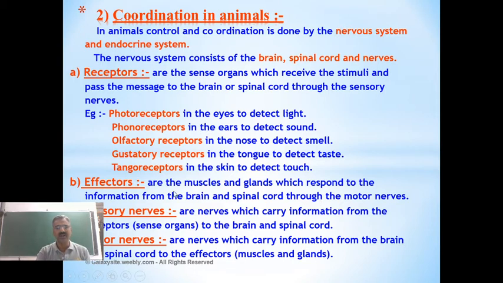Muscles and glands respond to the information, that is the stimulus, from the brain and spinal cord through the motor nerves. And in the nerves, we have two types. The neurons are of two types, or you can also say three types, but mainly two types. You can write the types of neuron there. One is called sensory neuron and another one is said to be motor neurons.